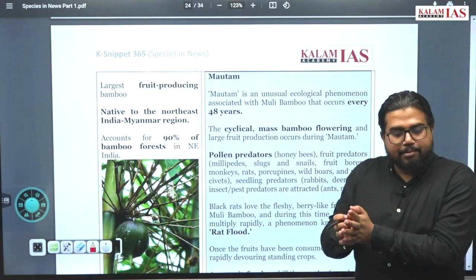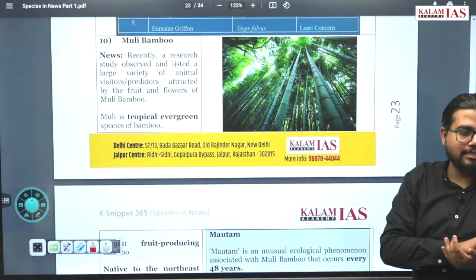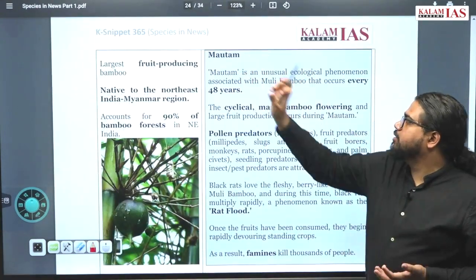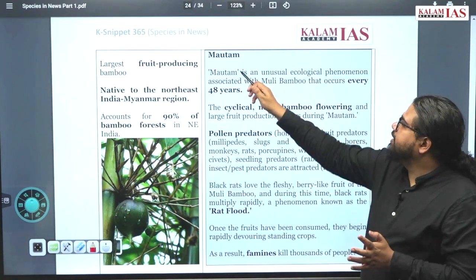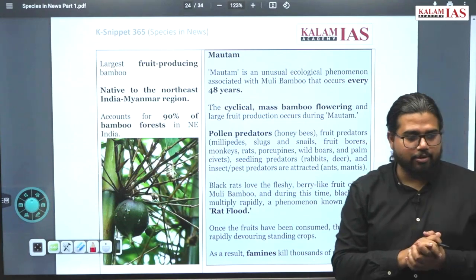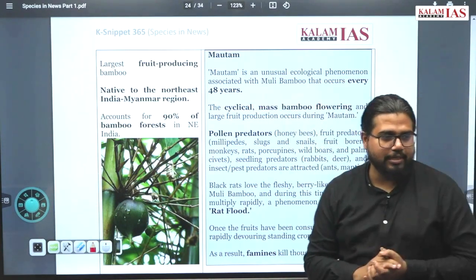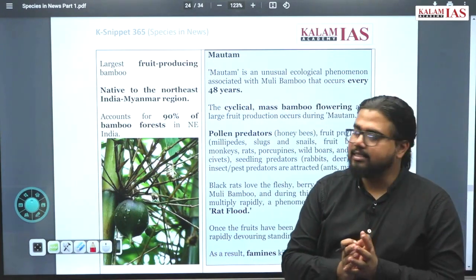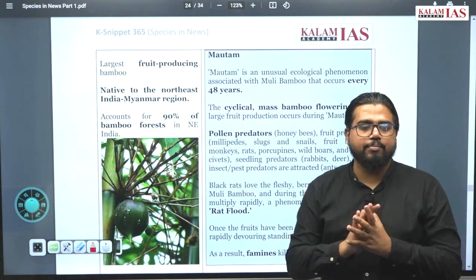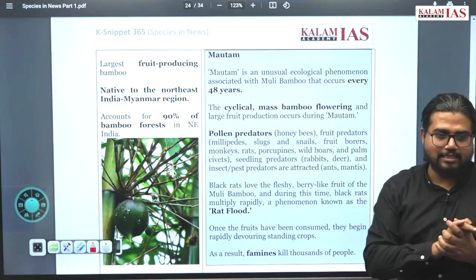Now, what is the interesting part of this muley bamboo is, this muley bamboo and the ecosystem it is subjected to undergoes a particular period called mautam. What is mautam? Whatever the correct pronunciation. During every 48 years or so, what happens is, these bamboos will create a huge number of fruits, a huge level of flowering of this species happens.